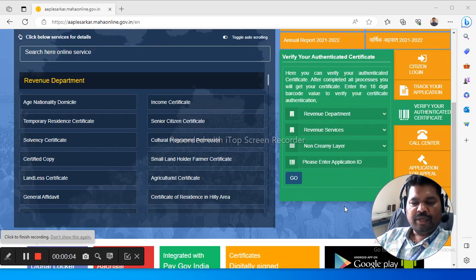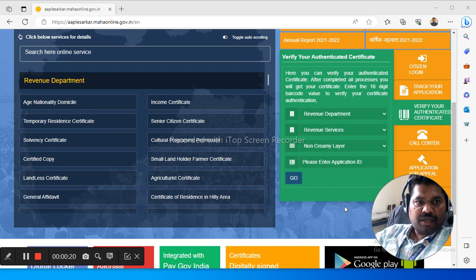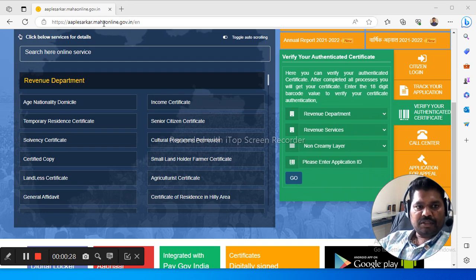The MBA and MCA document verification process is going on for the centralized admission process 2023-24. Today we can understand how we can verify the authorized certificates from the AAPLESARKAR Maha Online Government web portal. Here you can search in Google as AAPLESARKAR Maha Online.